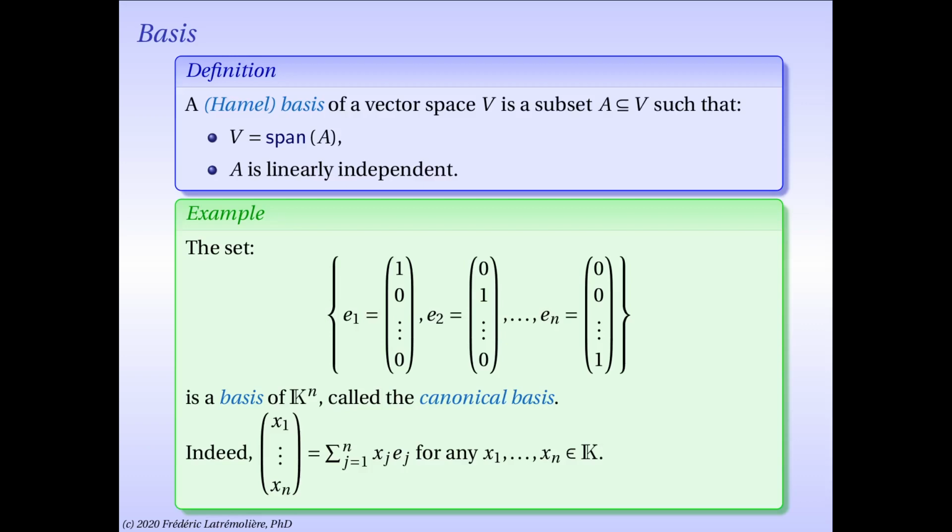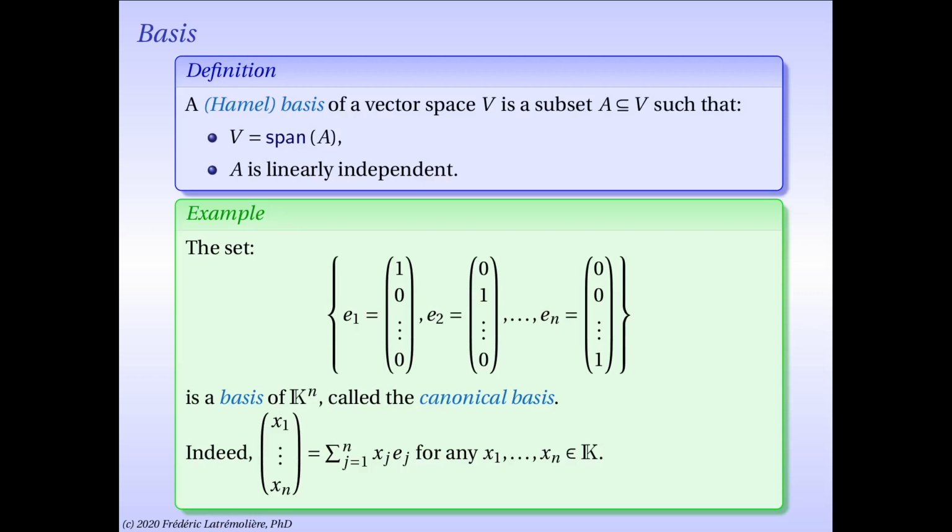And for that vector space, there is always a very simple basis called the canonical basis, which consists of those vectors e1, e2, etc., en, which are 0 at all coordinates except one of them, where you put the value 1. Remember that 0 and 1 are the two elements we are sure exist in a field. So why is this a basis? Well, it follows fairly easily from a simple calculation.